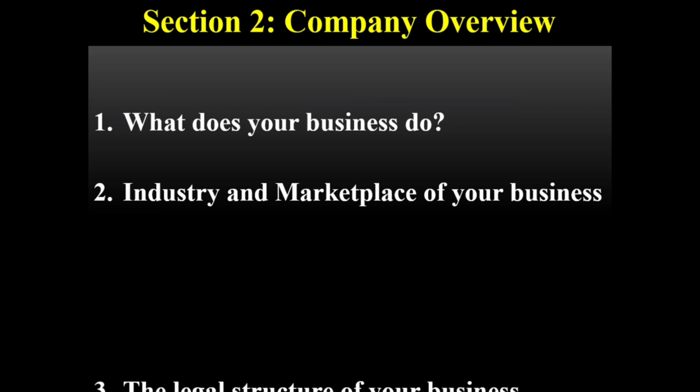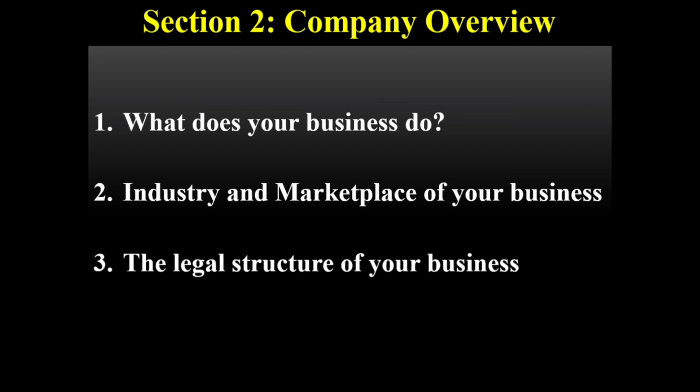Then the third and last one is the legal structure of your business. Once you have your elevator pitch and explain your value proposition, you will want to describe the legal structure of your business. Be sure to explain what kind of business entity you are and provide an overview of your ownership structure as well.